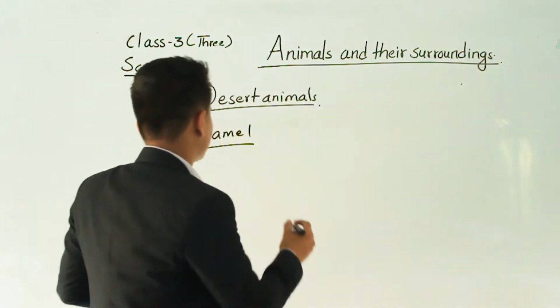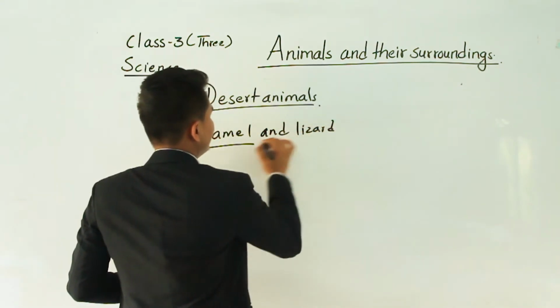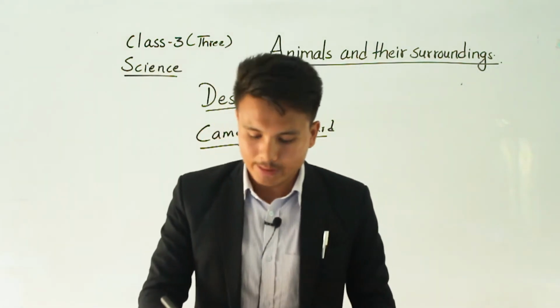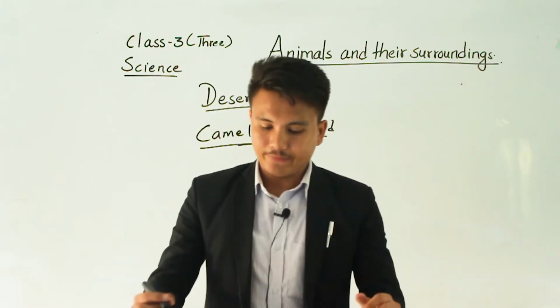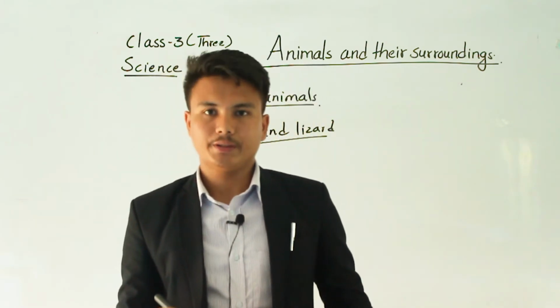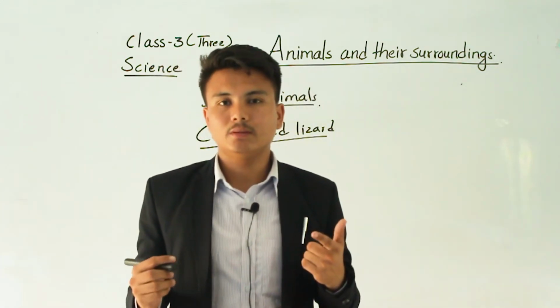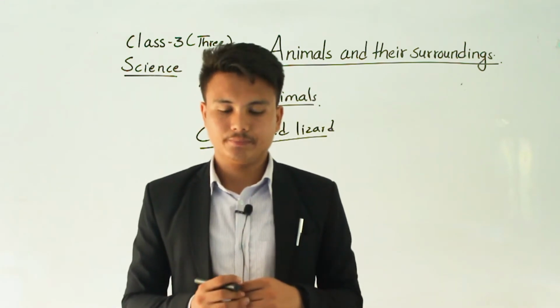Okay, so animals like the camel and certain types of lizards can live in a desert. Camels and lizards live in a desert. Other animals we could not find in a desert. They can drink a lot of water if available and store it. A camel can store water in its hump. Due to that, a camel can survive in a desert.